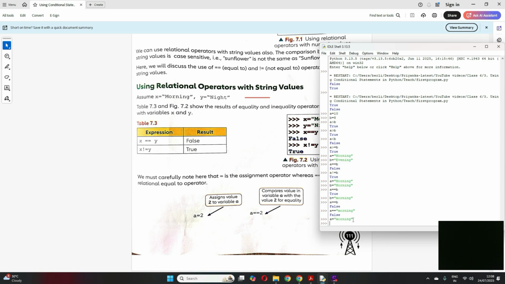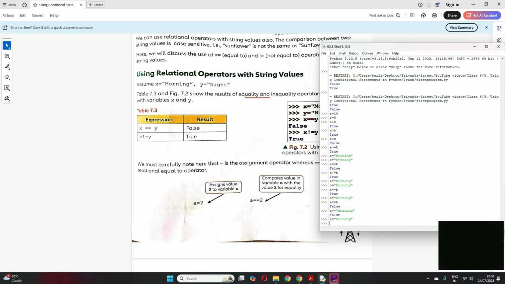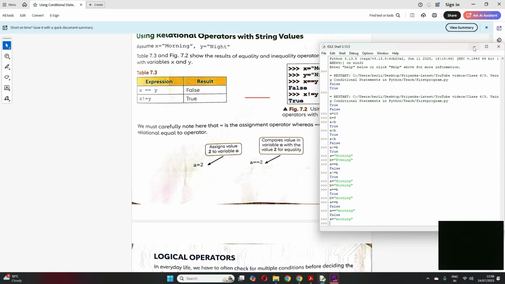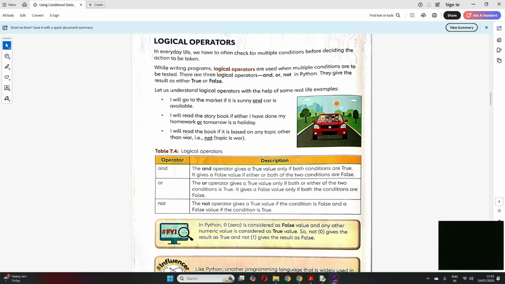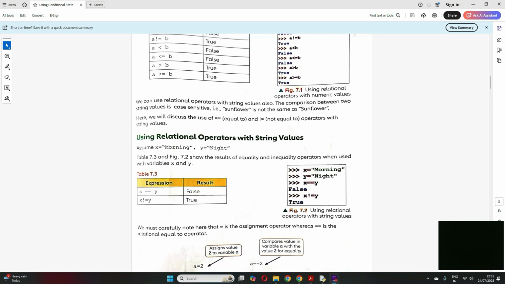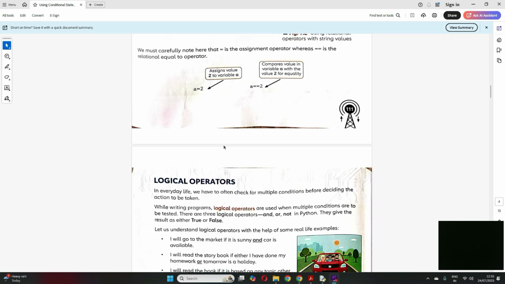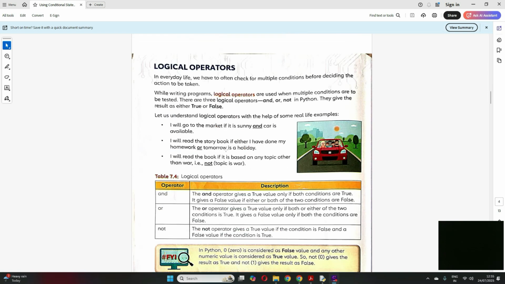Clear? I hope I make myself very clear, right? So remember this: single equal to is an assignment operator. Single equal to is your assignment operator. Double equal to is your relational operator. Clear? Good.